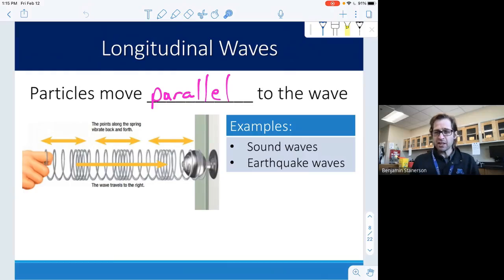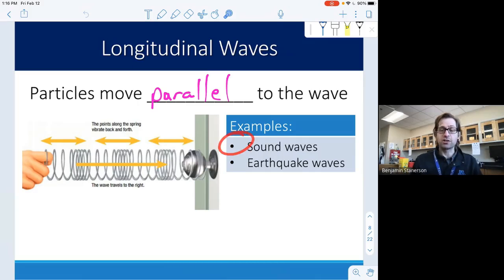All right. The other type of wave, you might remember this from previous classes, is called a longitudinal wave. In that case, the particles move parallel to the wave. So a spring is a great example. As you compress or shrink a spring back and forth, the wave itself will move inside. So there's an area where it's tightly coiled and there's an area where it's loosely coiled. And that difference is what moves back and forth and carries the energy. So as the compression and rarefaction, it's called, moves through that spring, that's giving you the longitudinal wave.